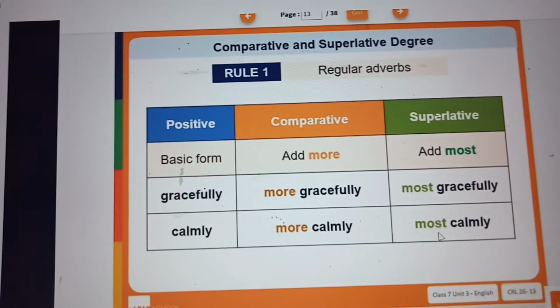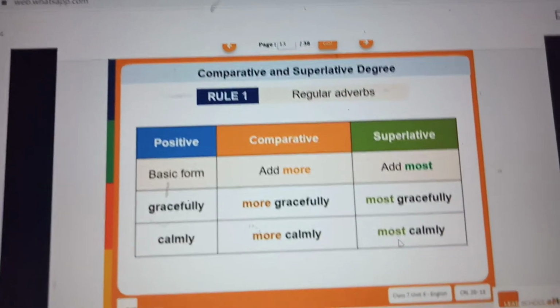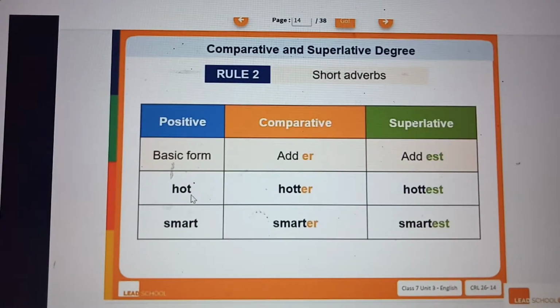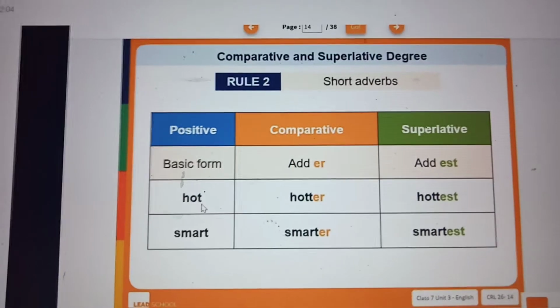How you are doing the job? Gracefully. I did that nicely, we say, no? So adding ly, and for that you have degrees of comparison. When you compare 2 or 3 things, yes.